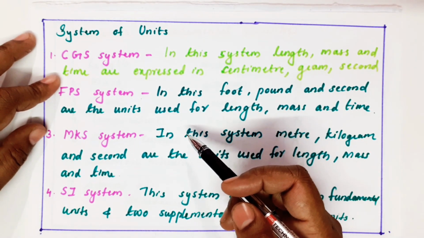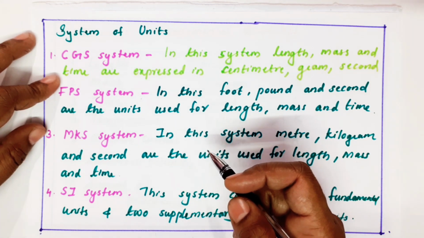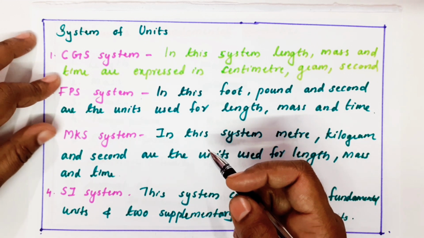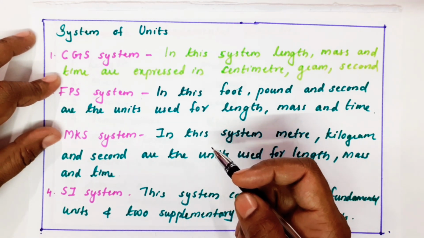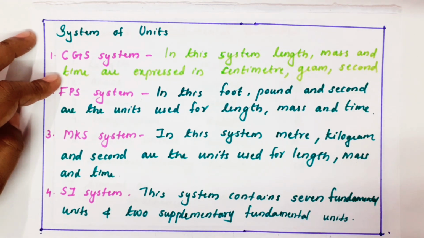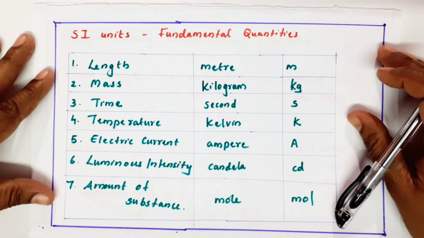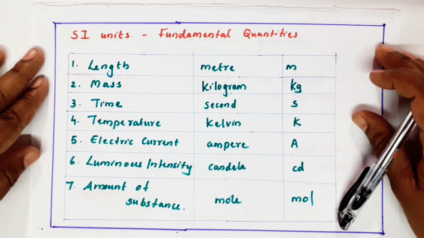But the System International d'Unites, the unit system of Paris, describes the SI system, that is called the standard system. The system contains 7 fundamental units and 2 supplementary units. That is the internationally accepted one. See, I am giving the 7 basic units.